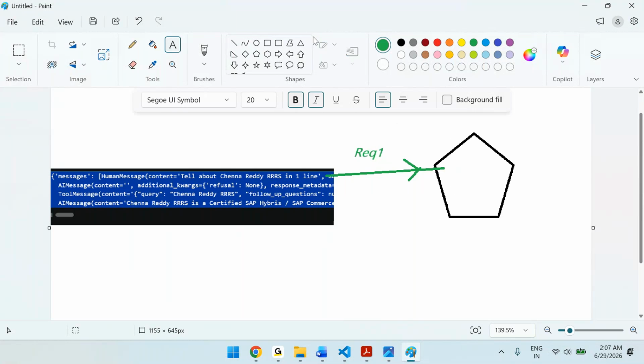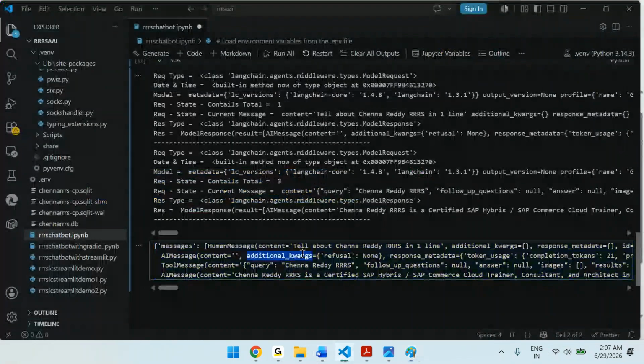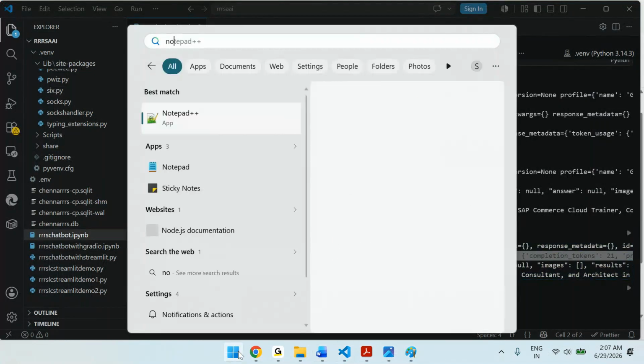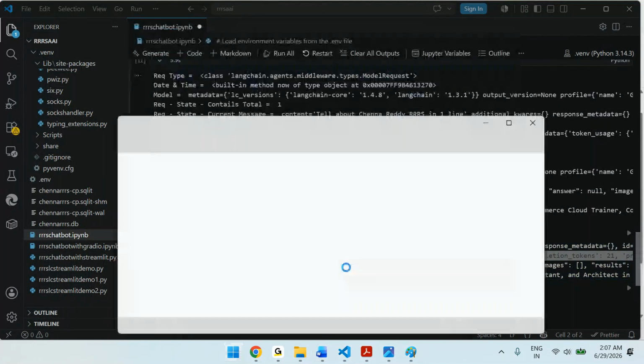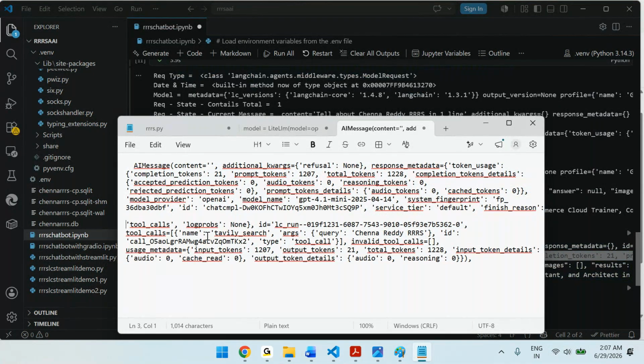Now the model tries to identify what tools are required. If you go on to see this one, it should have the tool information. What is the tool? Tavily tool, right? You can see tool calls.